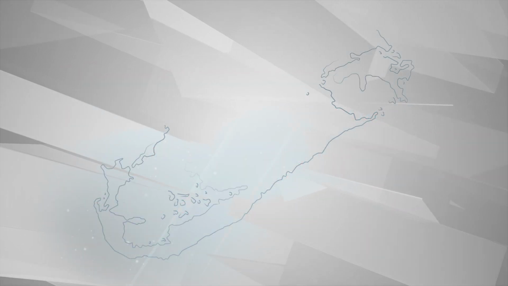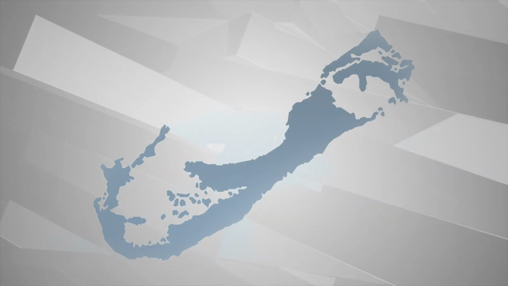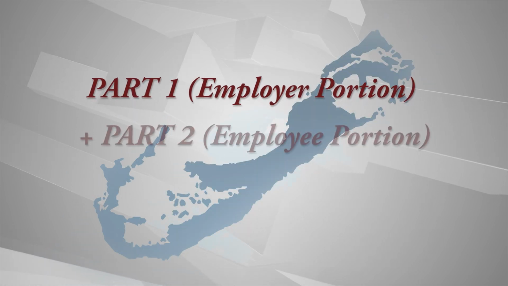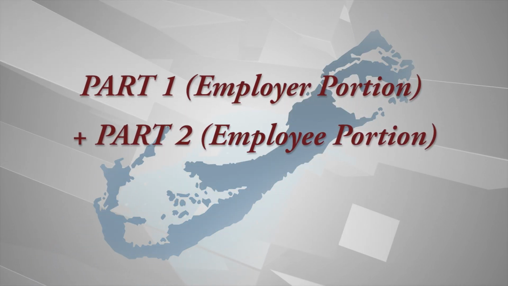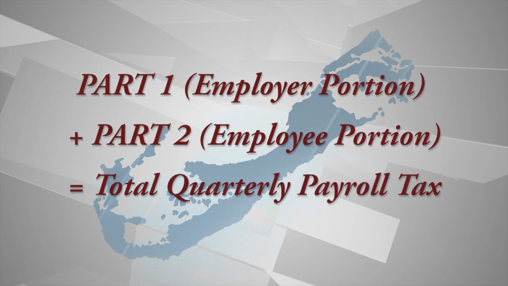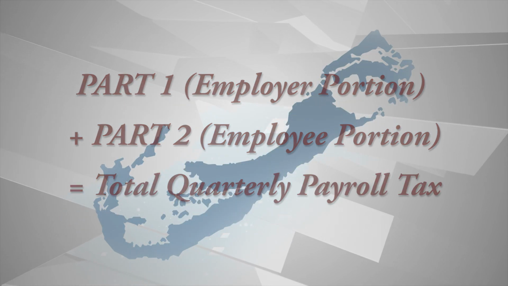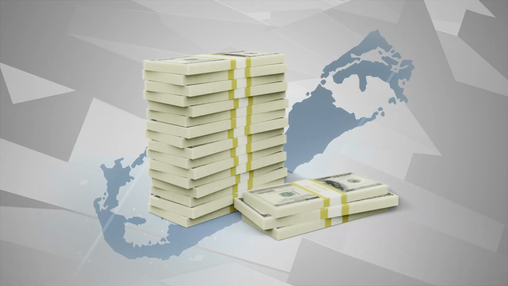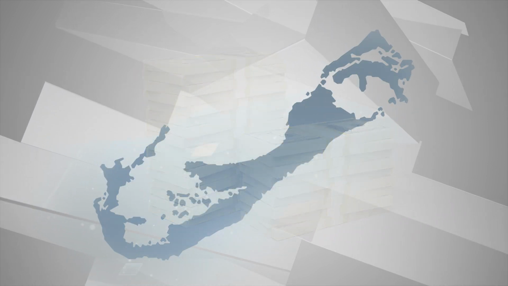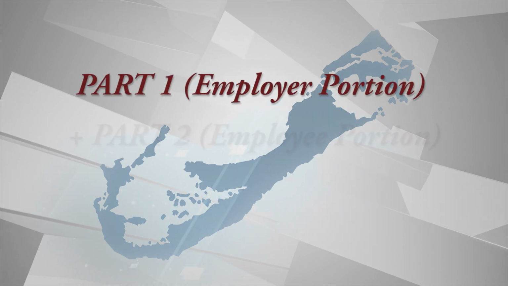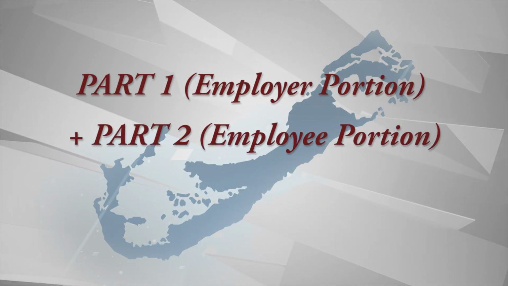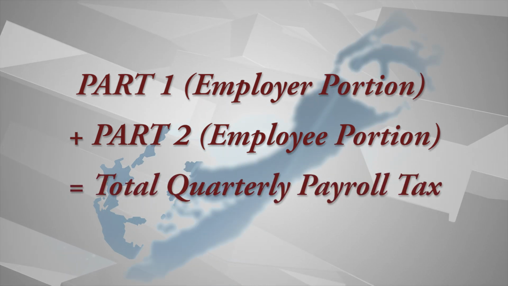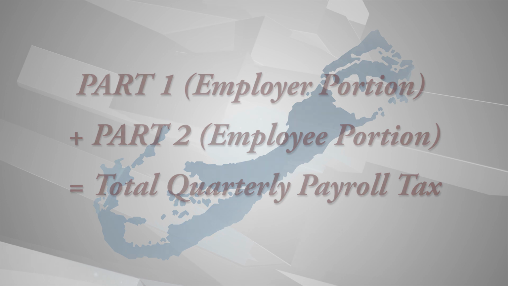In Bermuda, payroll tax is a two-part tax. Part 1 is the employer portion, and Part 2 is the employee portion. Both portions combined represent the total tax owed per quarter. The employer withholds the employee portion and submits it to the government on behalf of each employee. Part 1, employer portion, plus Part 2, employee portion, equals the total quarterly payroll tax. Let's look at each part in detail.